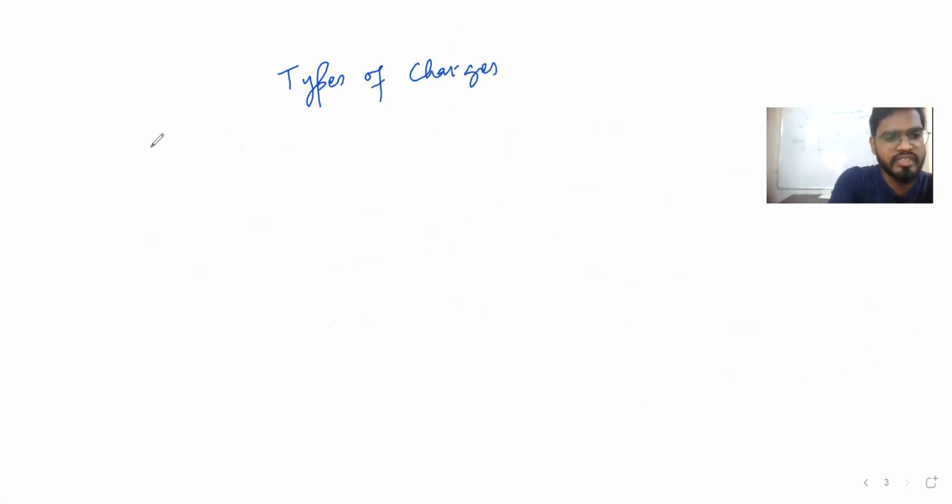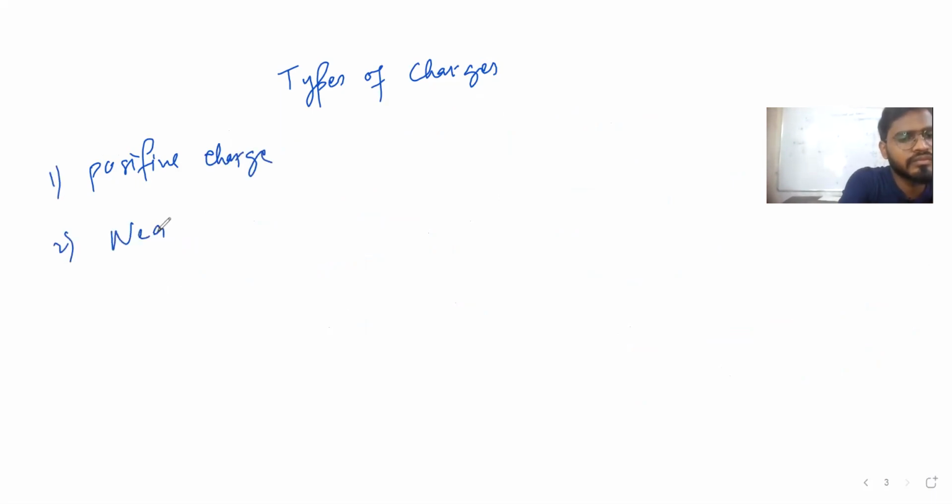There are two types of charges. Somebody will say three types: positive, negative, neutral. Neutral is not a charge. Remember this. Positive charge, negative charge. Positive charge, if you will see, is what?